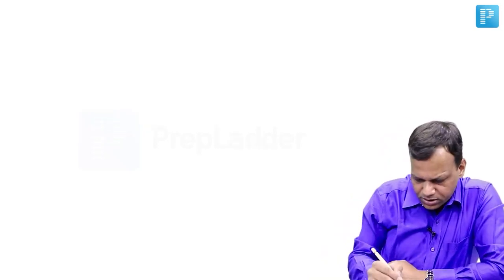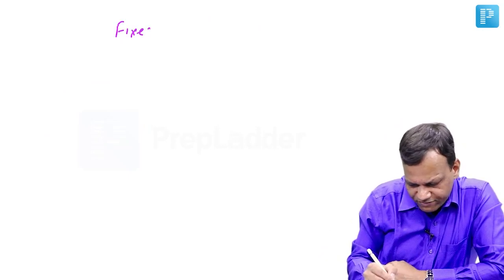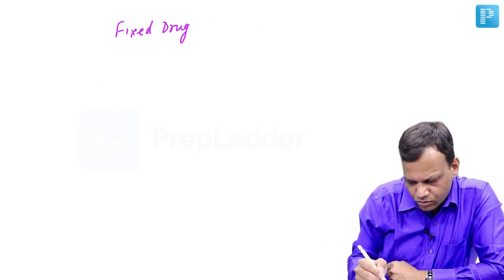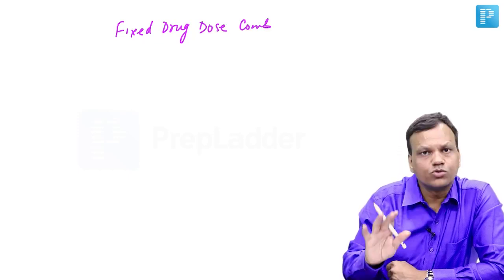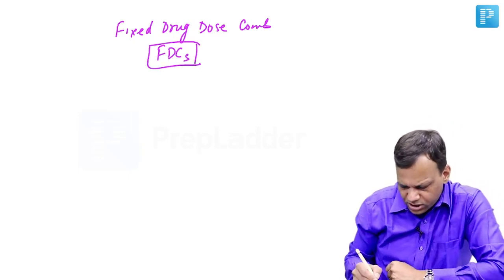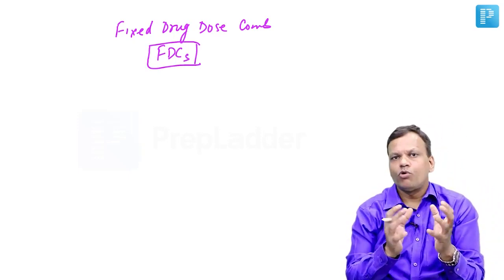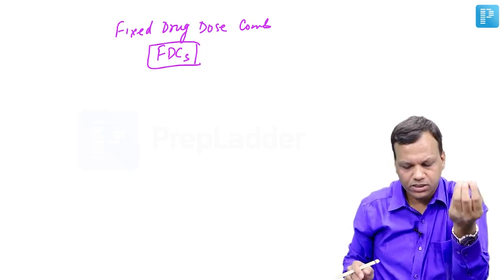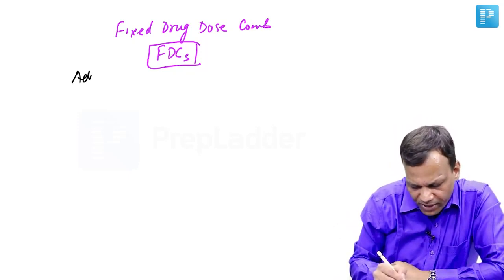Okay, then there is a term known as FDC, called as fixed dose drug combinations. Fixed dose drug combination, simply FDCs. So in this, what we are doing, we are combining two or more drugs together in a fixed ratio. Okay. So first of all, what is the advantage of combining the drugs?